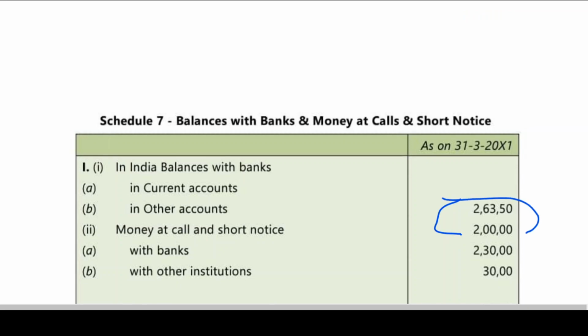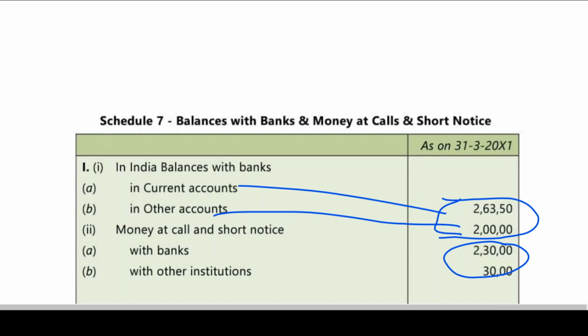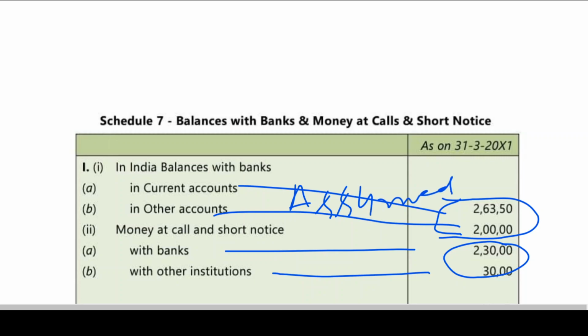Is this clear? And we are also having 260. The 260 is money at call and short notice. Actually, this is in current accounts, and this is in other accounts. Now these two are also taken as assumption. Here also they have assumed to explain the format.